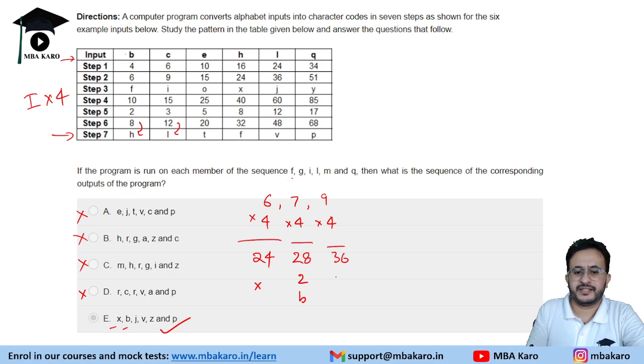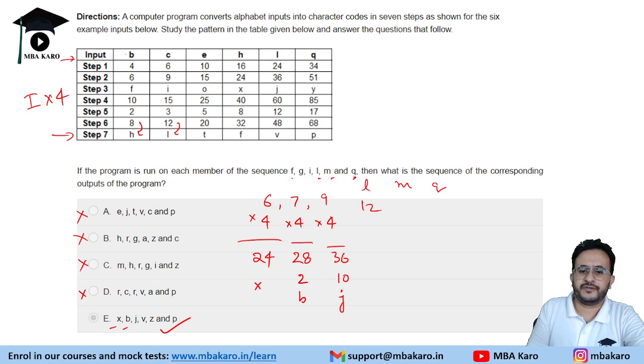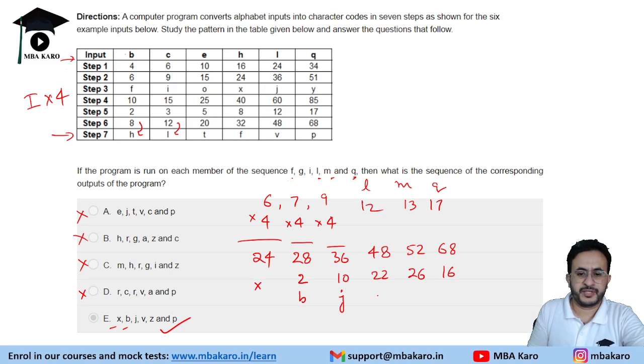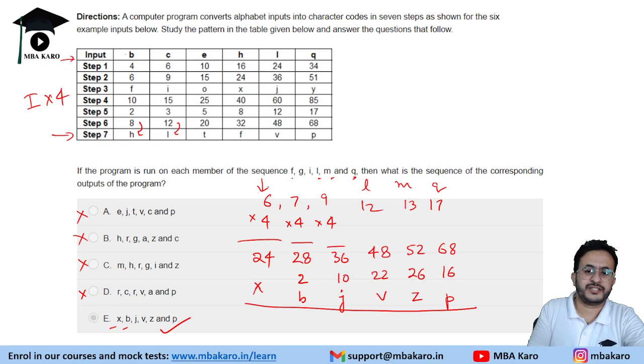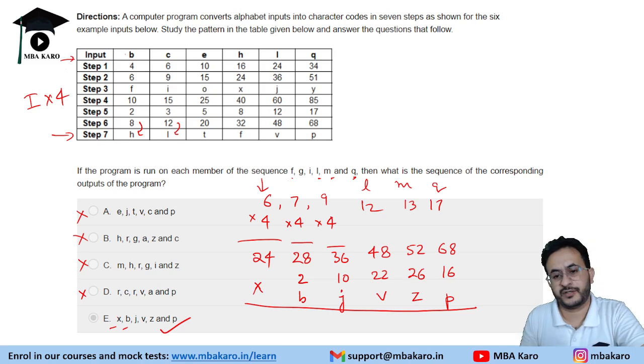Similarly, 36. 36 minus 26 is 10, that will be J. Similarly, L, M and Q. L is 12, M is 13, Q is 17. 4 times is 48, 52 and 68. So for 52 we subtract 26, it will be Z, and 68 gives U. So it will be UVZ and so on. There is no need to generate the entire sequence. Just using the first letter, one could have easily answered the question and moved on and saved time while attempting the test.